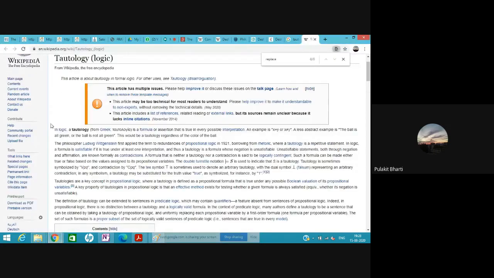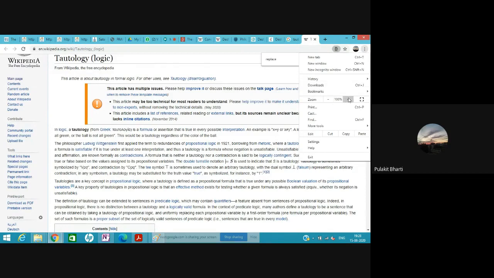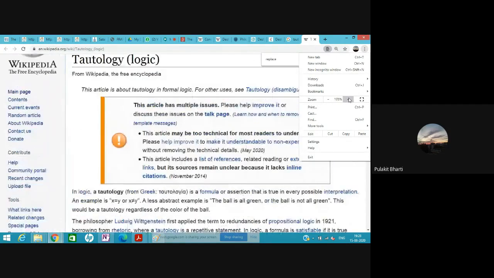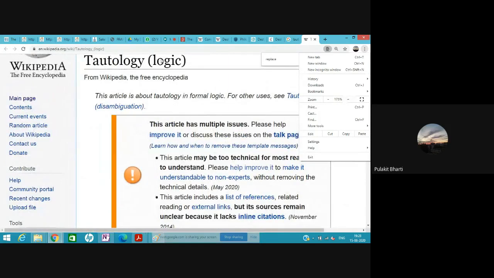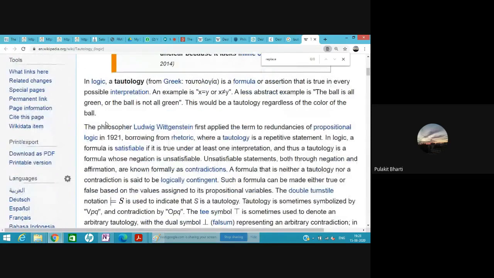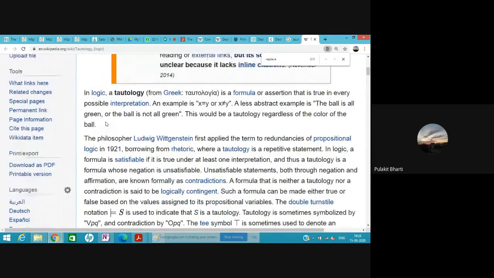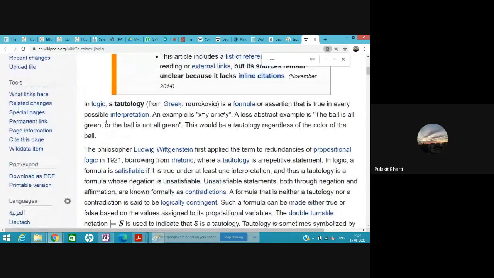Let's take tautology from here. Okay, let me increase its size. I think this is legible now. So, what is tautology?